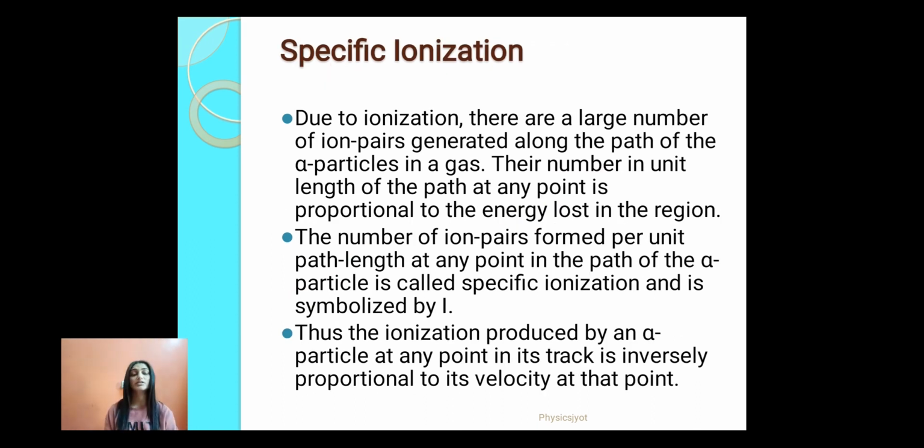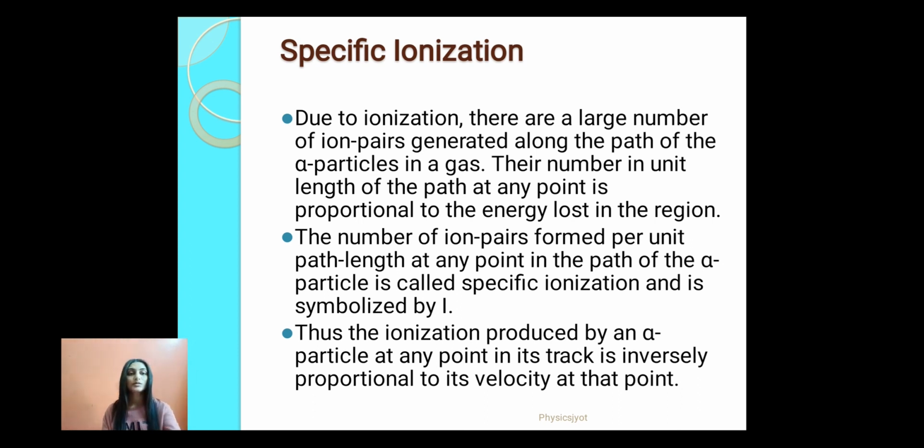Now, what is specific ionization? Due to ionization, a large number of ion pairs are generated along the path of alpha particles in a gas. Their number in unit length of the path at any point is proportional to energy loss in the region. Whenever an alpha particle produces an ion pair, it loses some amount of its energy, so naturally the number of ion pairs produced is proportional to energy lost in that region. The number of ion pairs formed per unit path length at any point in the path of the alpha particle is called specific ionization, and is symbolized by the letter I. Thus the ionization produced by an alpha particle at any point in its track is inversely proportional to velocity at that point.